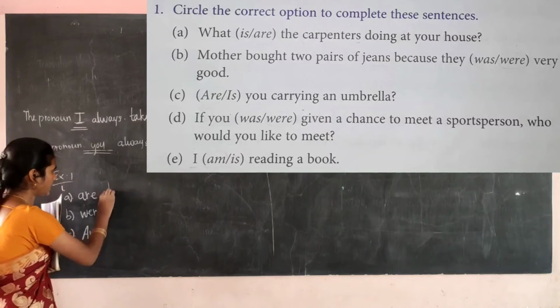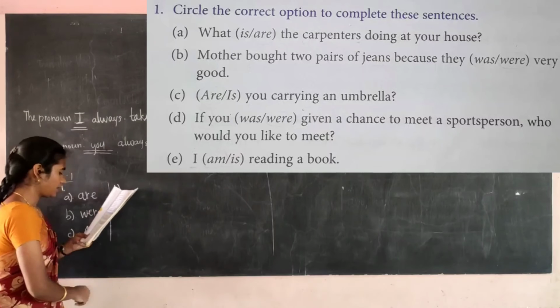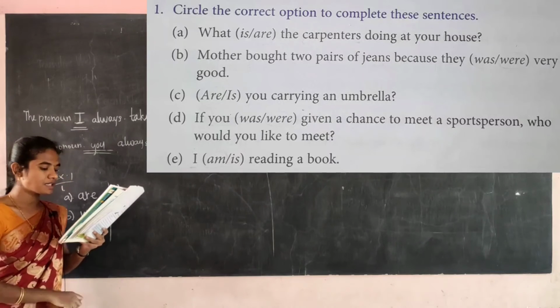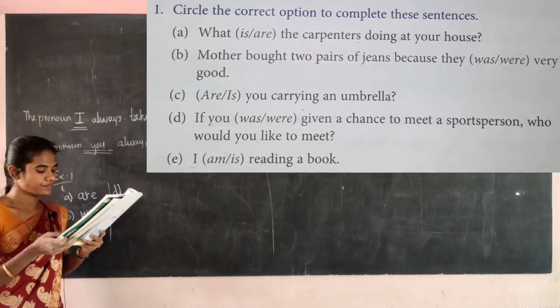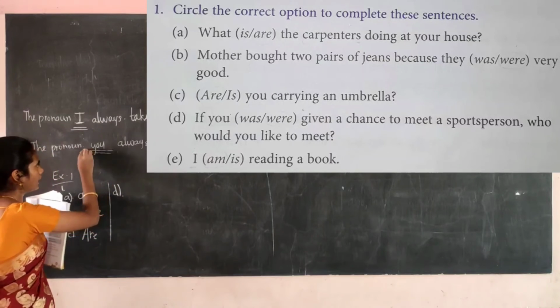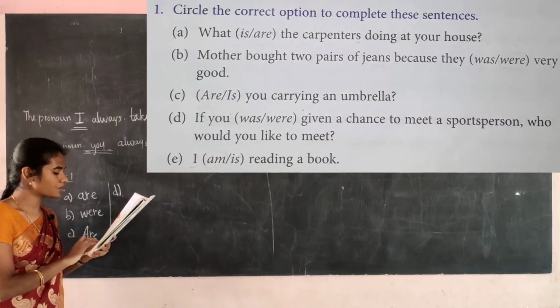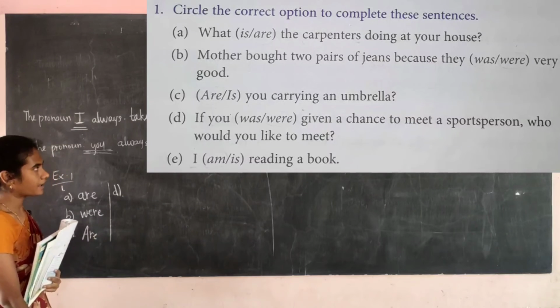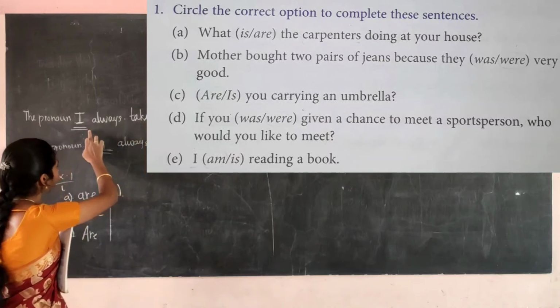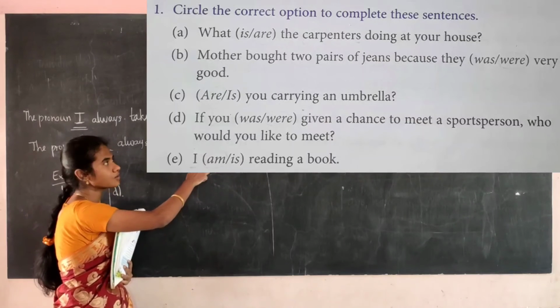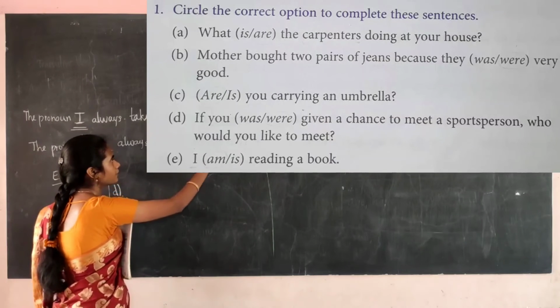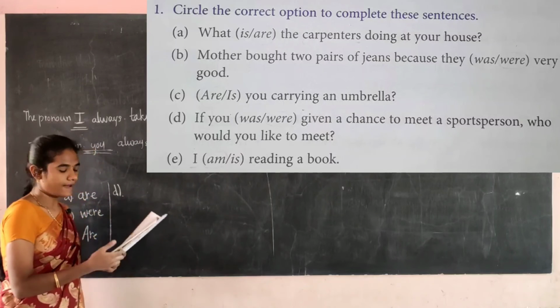Then next D. If you dash given a chance to meet a sportsman, who would you like to meet? Here again they are given you. For you, what clues are given? Was and were are given. Was will be used for only I. So for you, you have to use only were.